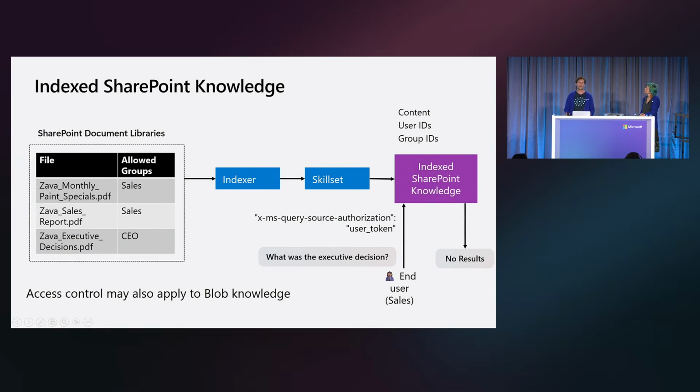For indexed SharePoint, it's a bit different because we're taking those files out of SharePoint and creating a copy inside your Azure Search index. We do this using an existing feature in Azure Search called indexers and skill sets. The indexer is responsible for going out to the SharePoint site and fetching the files. The skill set takes those files and chunks and vectorizes them, which is a very critical step to allow hybrid search to be successful. Note that even though we're copying the data out of SharePoint, we're going to preserve as much permission metadata as possible. And you can still use an end user's identity to filter the results that are coming out of SharePoint.